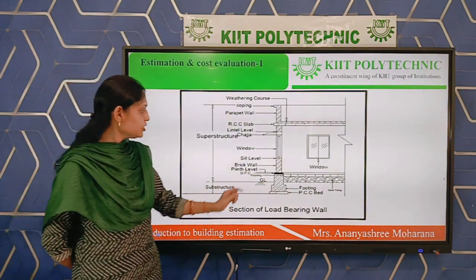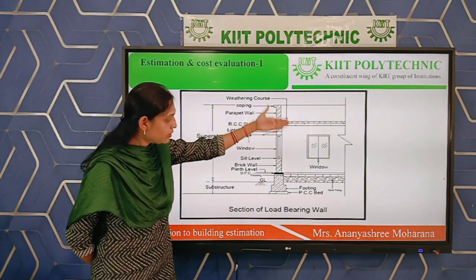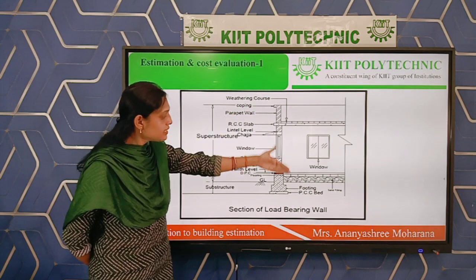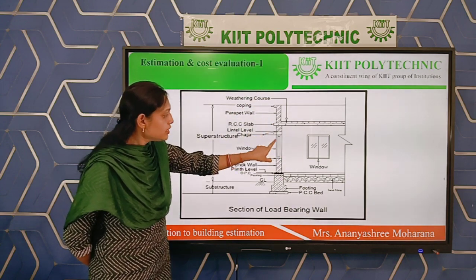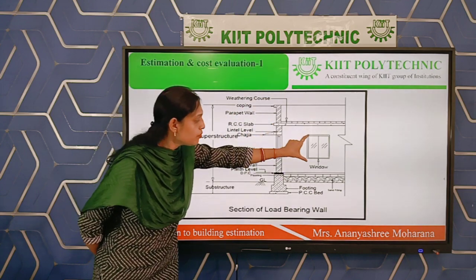Okay. Next is your window. We are cutting the window. In this section the window is this, and this is the front view of the window.